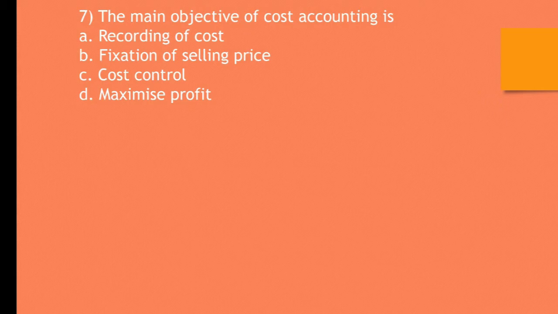Question number 7. The main objective of cost accounting is A. Recording of cost, B. Fixation of selling price, C. Cost control, D. Profit maximization. The correct answer is C. Cost control. The main objective of cost accounting is cost control.